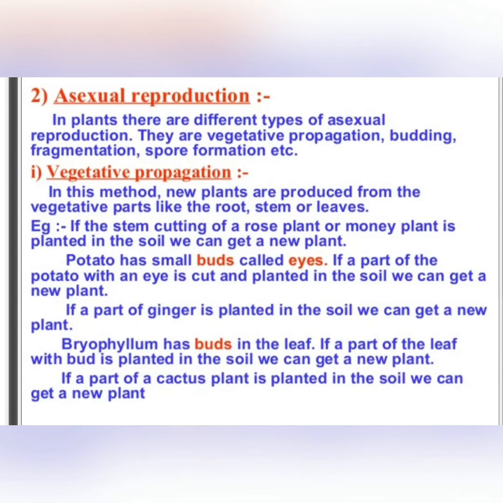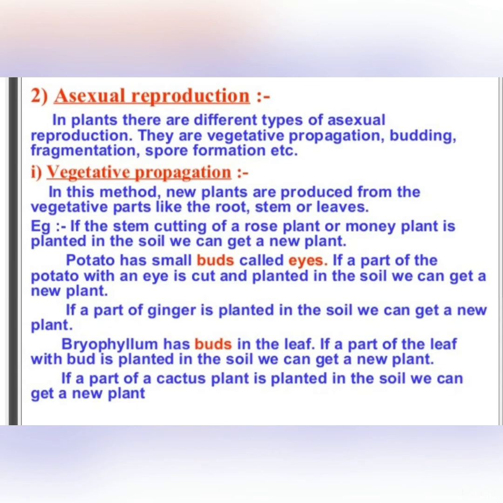Now, what is vegetative propagation? In this method, new plants are grown from root, stem, or leaves. This is the natural method of vegetative propagation. For example, potato has small buds called eyes. If a part of the potato with an eye is cut and planted in the soil, we can get a new plant. Ginger, if a part of the ginger is planted in the soil, then we can get a new plant.